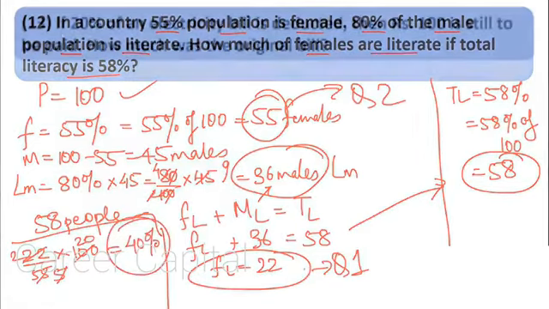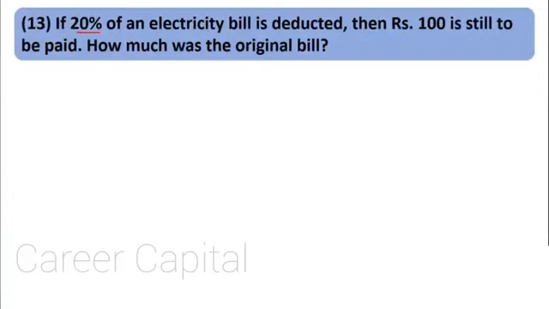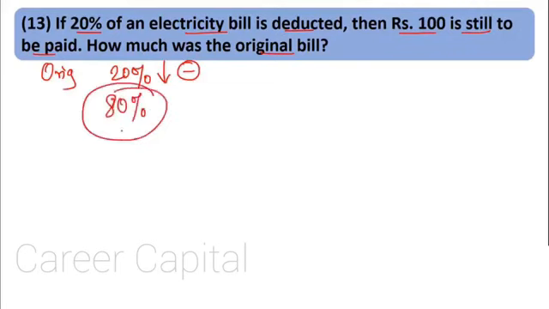Moving on, if 20% of an electricity bill is deducted, then rupees 100 is still to be paid. How much was the original bill? That means there was some original bill, out of that 20% was reduced, deducted, subtracted. So how much remains if 20% has been reduced? 80% of the bill has to be paid, correct? And they have said that after reducing 20%, the person still has to pay rupees 100.